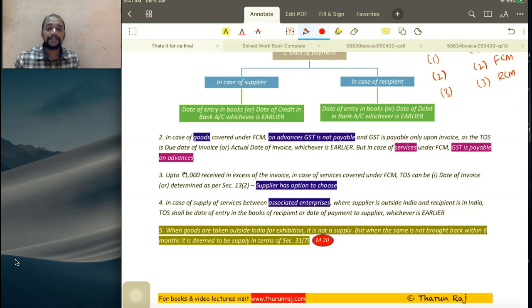Then in case of goods covered under FCM, we discussed this point on advances, GST is not payable. And GST is payable only upon invoice as the time of supply is due date of invoice or actual date of invoice, whichever is earlier. But in case of services, it is not that way. That is, GST is payable on advances also. Then we have one special point.